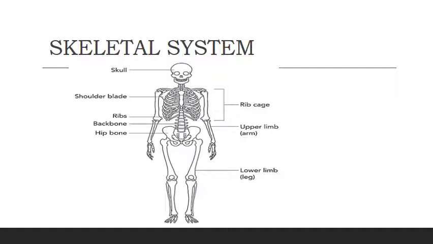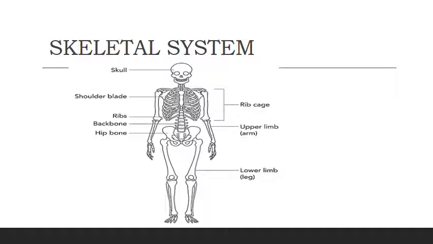What is the importance of the hip girdle? The hip girdle protects each and every internal and delicate organ. So the components of the skeletal system are the skull, arms and legs, the hip girdle, limbs, vertebral column, and rib cage.